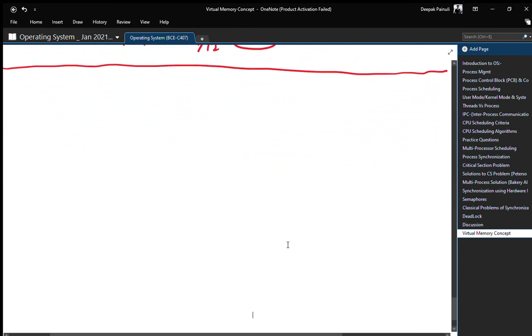It is same as optimal, but it is opposite to optimal. So the fourth one we are having is LFU, least frequently used, right?